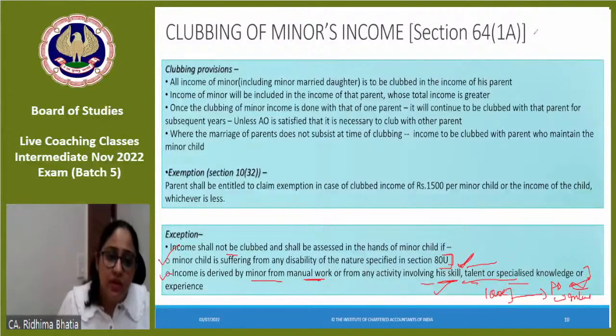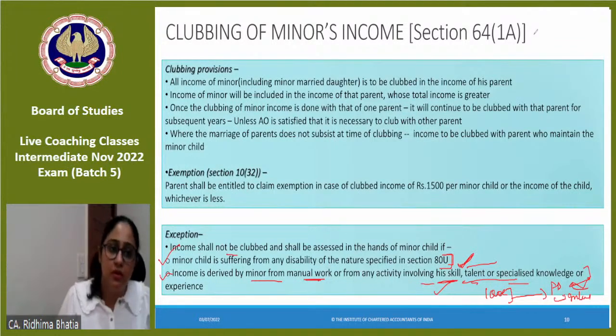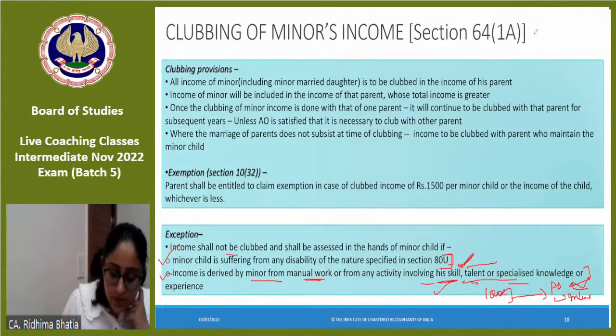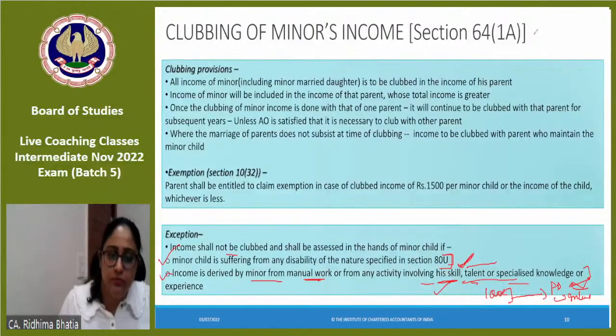No. Even if Mukta, even if 2000 rupees is getting earned, you will add it or you will club it in the hands of the assessee. Then you will see entire income whether basic exemption limit is there or not. First you will club it. Okay, good. चले आगे, great.